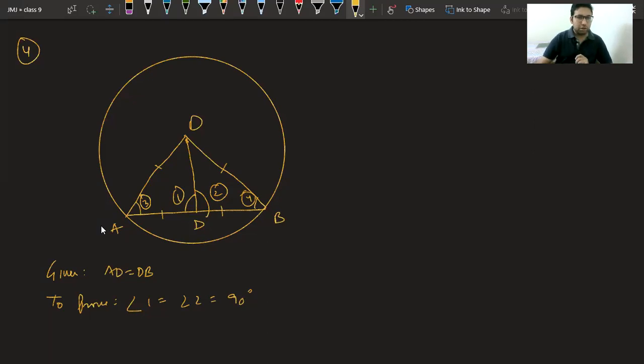So class, you said 3 equal to 4. I said, okay, it is possible. So in triangle OAD and ODB, please see, angle 3 is equal to angle 4 as per you. I said, okay, because they are opposite to equal sides.